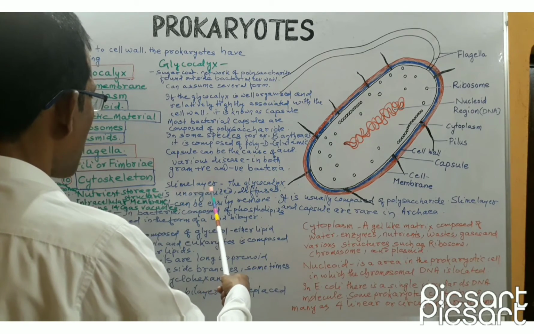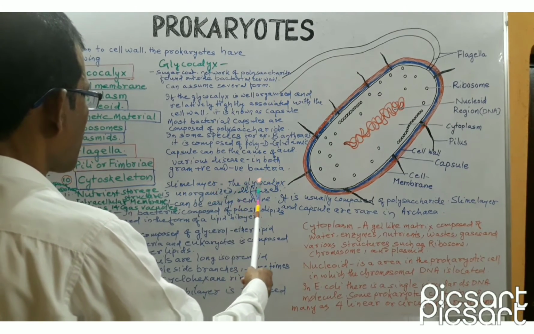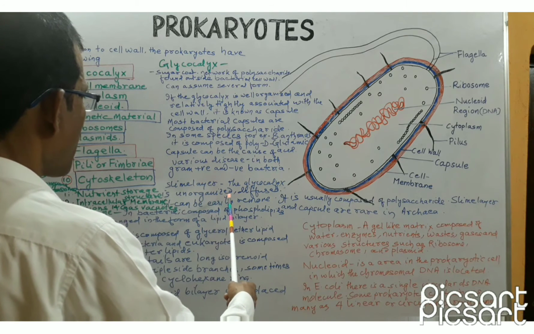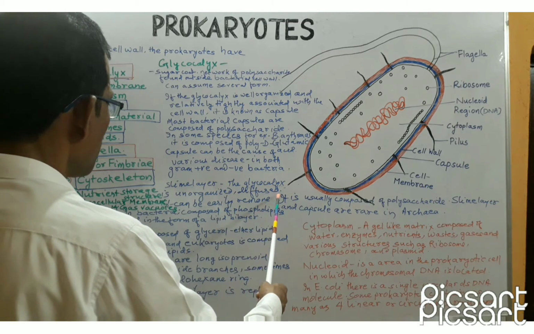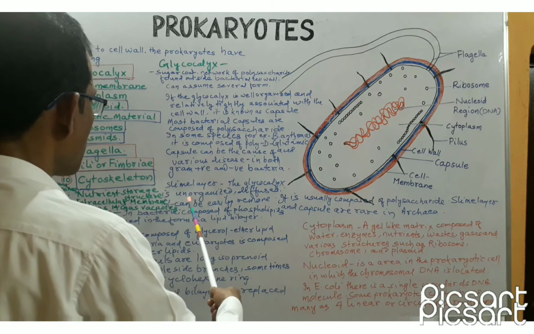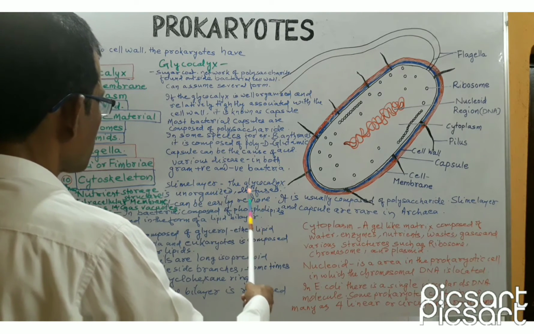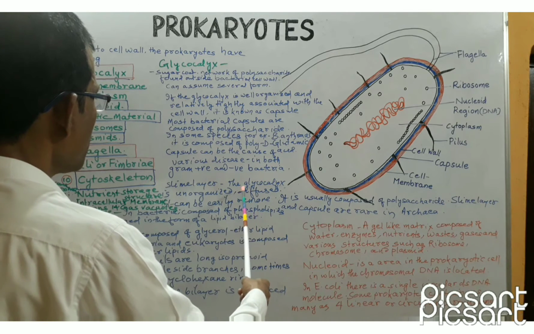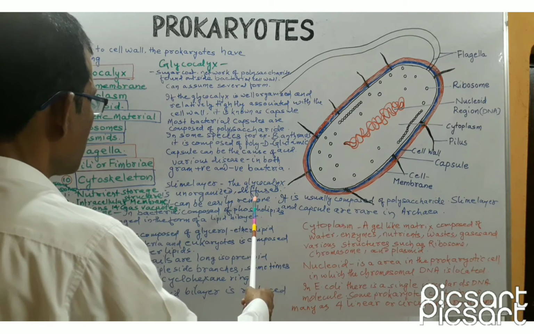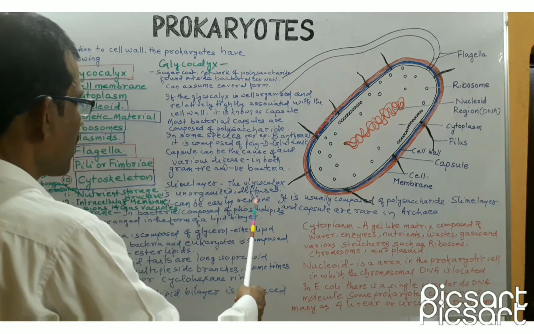Next is slime layer. If the glycocalyx is unorganized, diffused, and loosely associated with the cell wall, so it can be easily removed. Such type of loosely associated glycocalyx is known as slime layer.